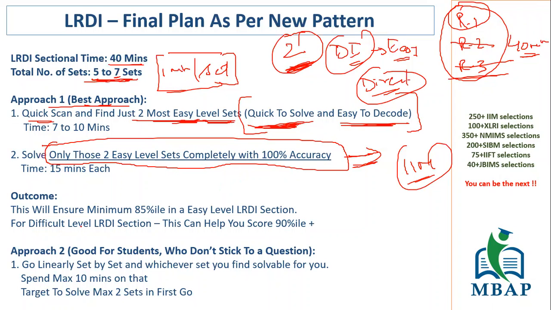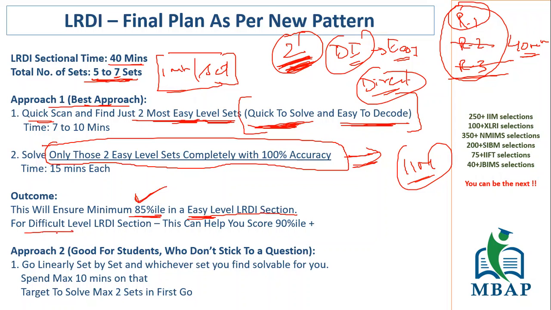This will ensure a minimum 85 percentile in an easy level LRDI set. When it is an easy level LRDI section, obviously the smart students will solve more sets. In that case also, if you found it difficult, though the entire section was easy for most of the students, but you are able to solve two sets, you will still be able to get 85 percentile in most of the cases.